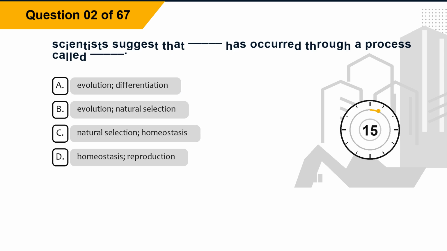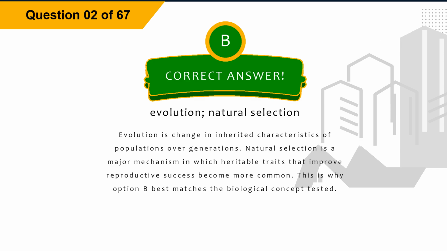Question 2. Scientists suggest that blank has occurred through a process called blank. Option A, evolution, differentiation. Option B, evolution, natural selection. Option C, natural selection, homeostasis. Option D, homeostasis, reproduction. The correct answer is option B, evolution, natural selection.